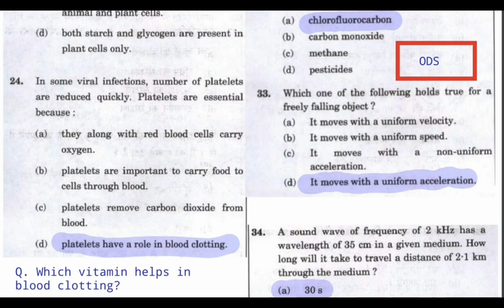And this next question is very important, about which of the following holds true for a freely falling object. The correct answer would be it moves with a uniform acceleration. Most students make the mistake of going with the answer that it moves with a uniform velocity. No, the correct answer here is that it moves with a uniform acceleration. This question has been repeated so many times in NDA and CDS exams, and I think it has been asked 2-3 times in CAPF also. So just remember this: when a freely falling object goes down, it moves with a uniform acceleration, not with a uniform velocity.